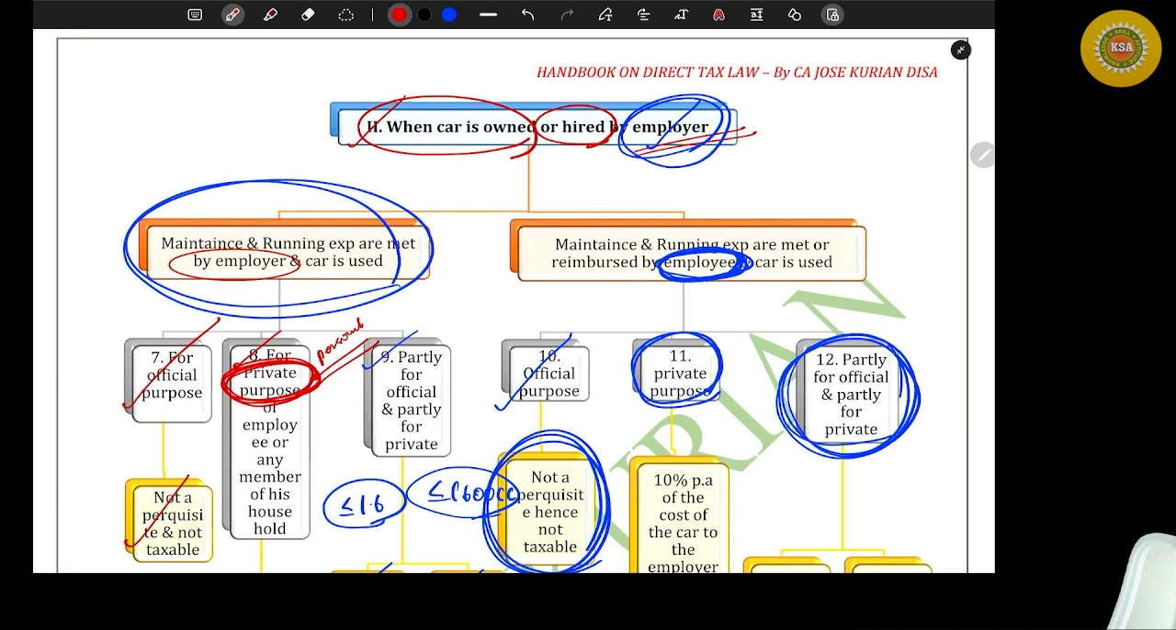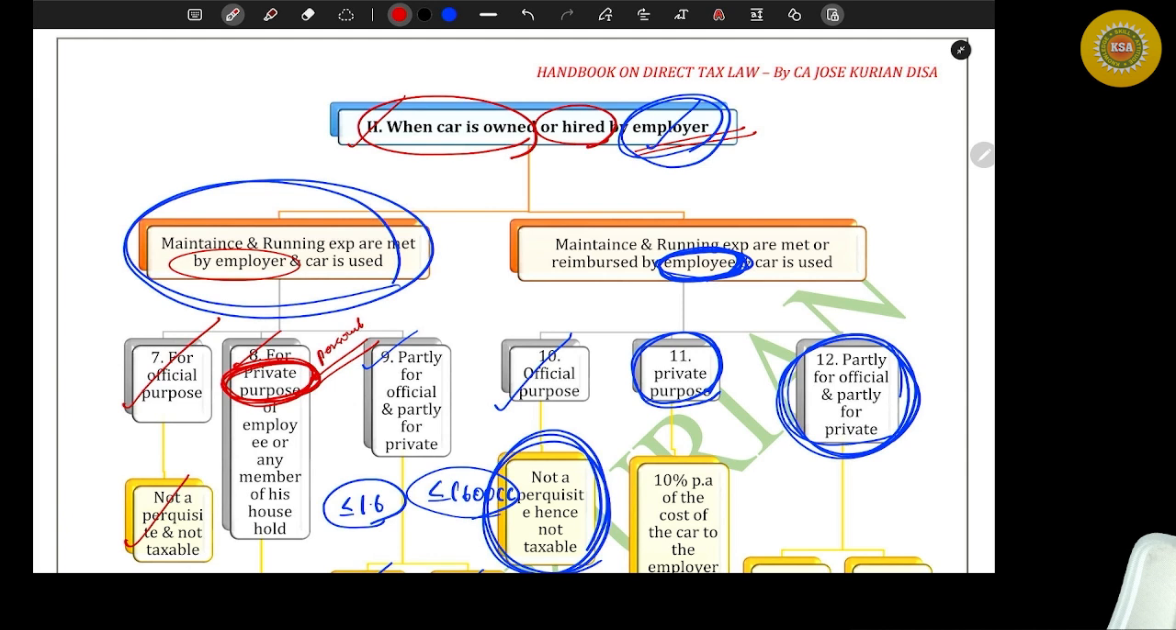Chart 1: car owned by me, running and maintenance charges met by the employer. It will be taxable whether I'm specified or not specified, because I asked them for the benefit. Are you with me? Option number 2: car owned by the employer. He told me, don't worry, you use it. Then it will be taxable only if I am a specified employee. If the employer's asset is given to the employee and he says you use it, in that case it will be taxable only if I am a specified employee.